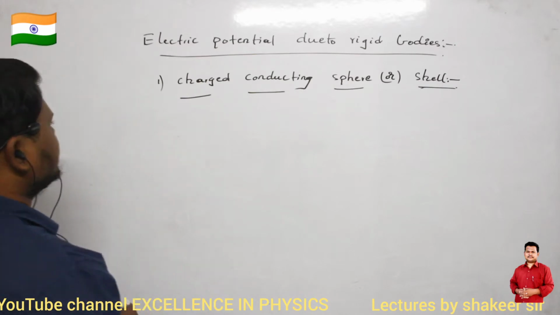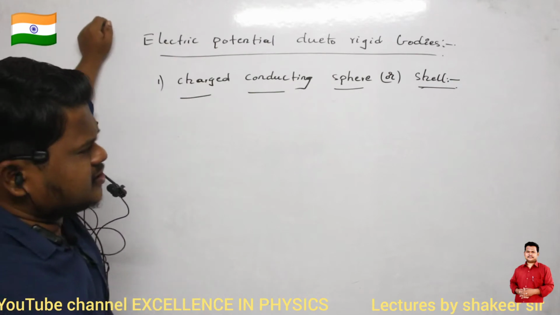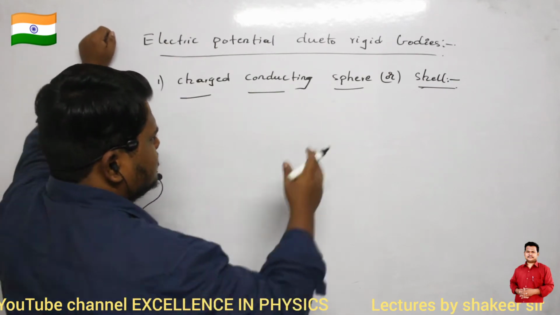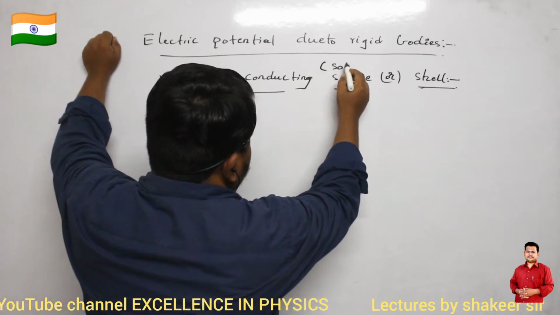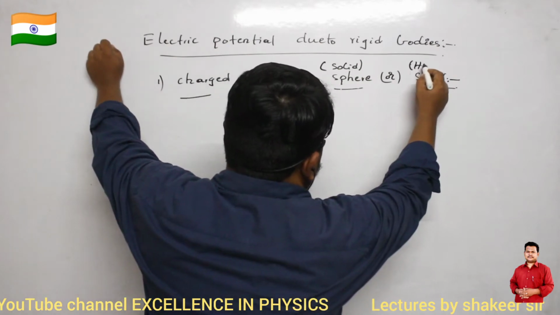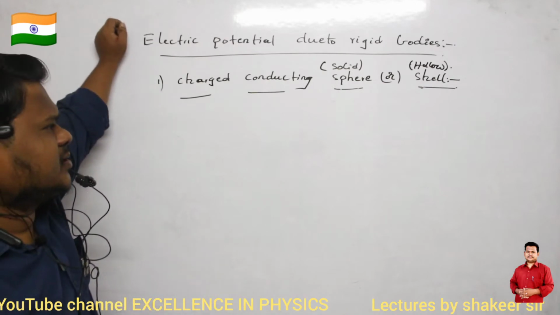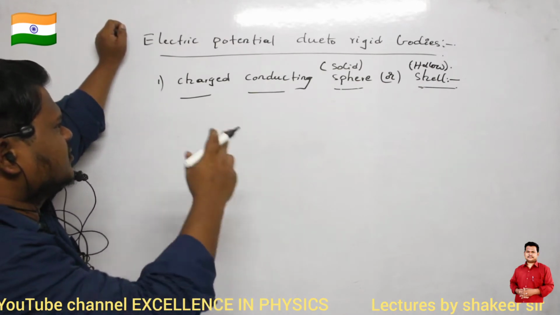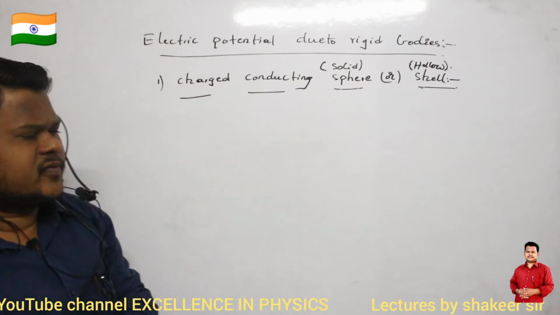Clear? So first of all, I am taking a conducting sphere or a conducting shell. What is the difference between a sphere and a shell? A shell is also a sphere, but a sphere here is a solid sphere, and a shell is a hollow sphere. So that is the difference between both of them. If they are conducting, then for both of them electric potential remains the same. What is the reason? That we will study now.